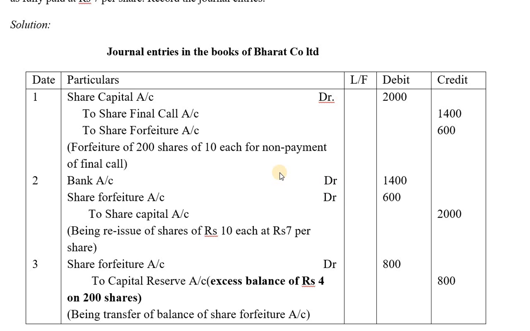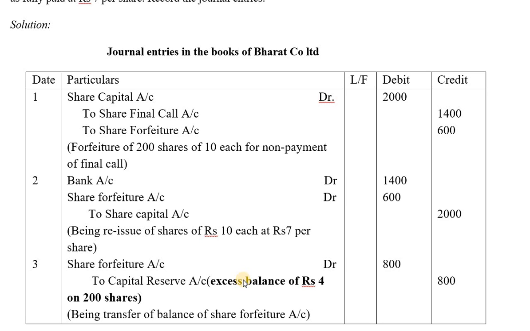So previously collected 7 rupees, now reissuing at 7 rupees. In total it amounts to 14 rupees. Out of 14 rupees, the face value of a company's share is only 10 rupees. The remaining 4 rupees becomes the excess balance that has to be transferred to capital reserve account. So 200 into 4, you will be getting 800, and that 800 will be transferred to capital reserve account.